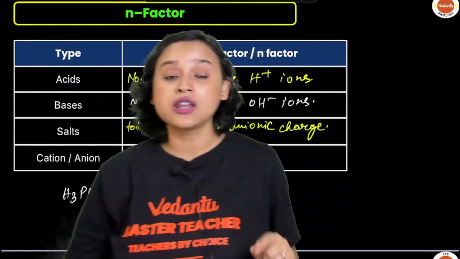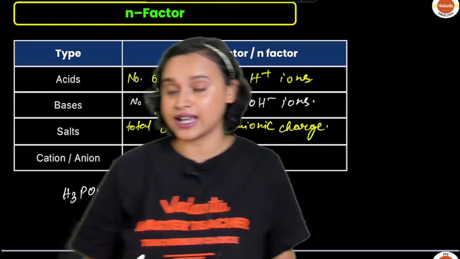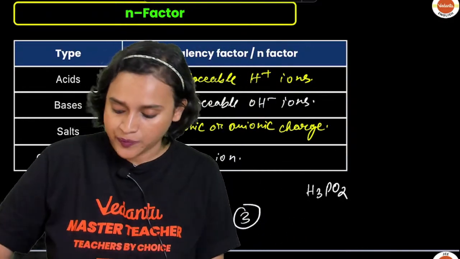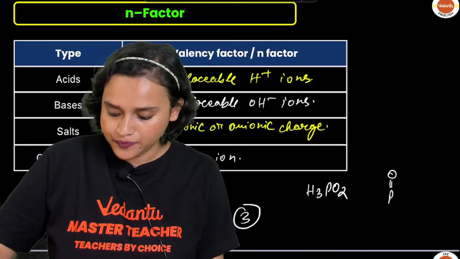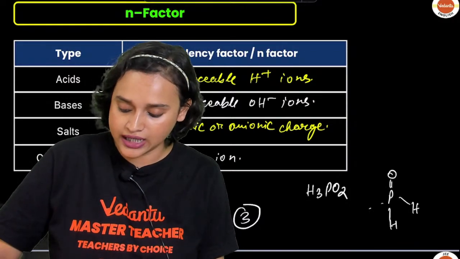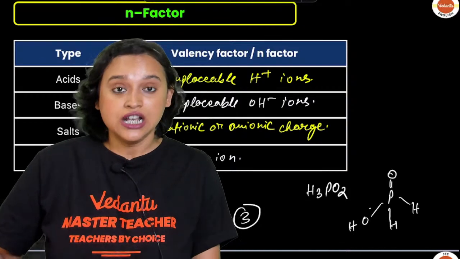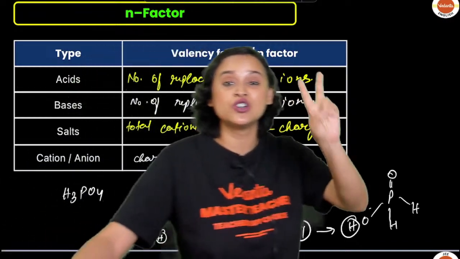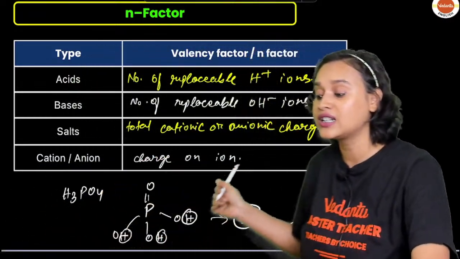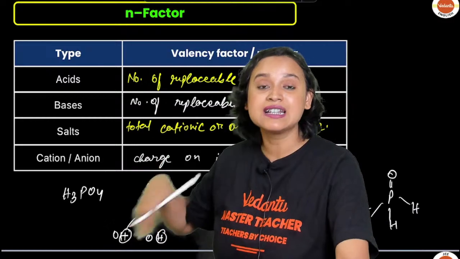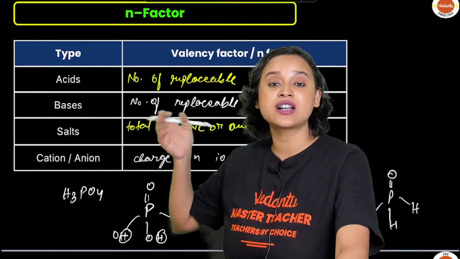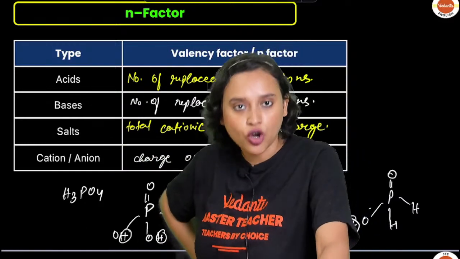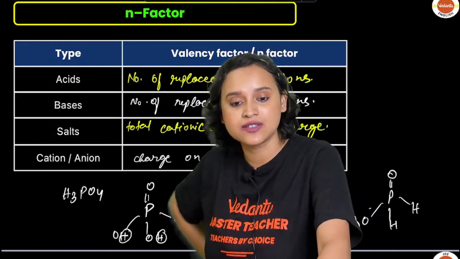Similarly, if you have H3PO2, please understand this, guys. Draw the structure. P double bond O. You have 1 H here, 1 H here, and 1 OH here. So here the valency factor is going to be only 1, not 2, not 3. I have just told you, an acid can donate the H+ ions that are connected to a more electronegative element. Which one is the more electronegative element? Oxygen is the electronegative element, hence that is what it is going to be.